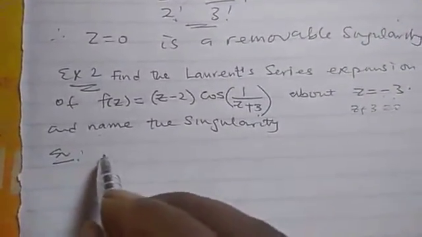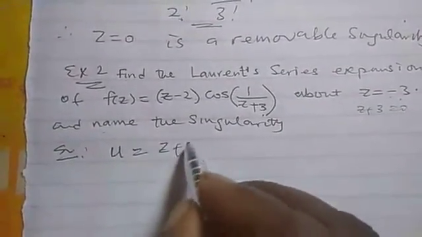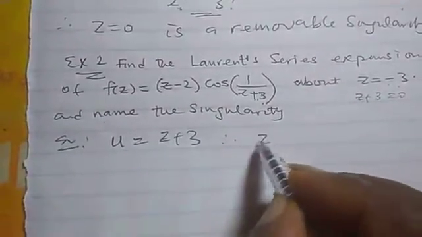For easier and better work, let u be z plus 3. Then z will be equal to u minus 3.